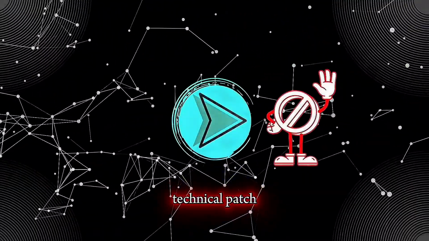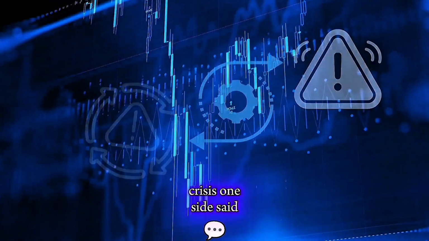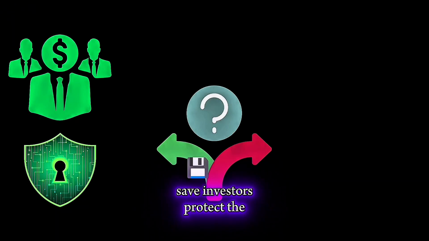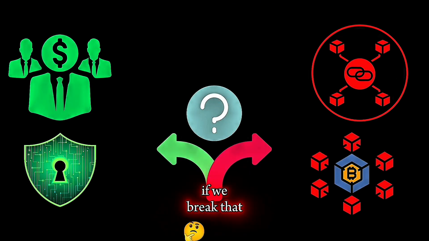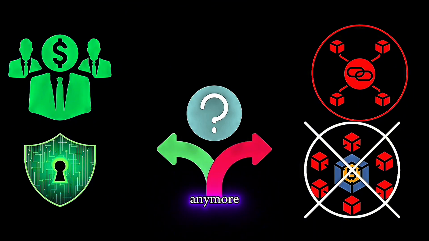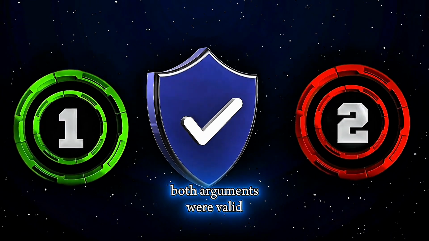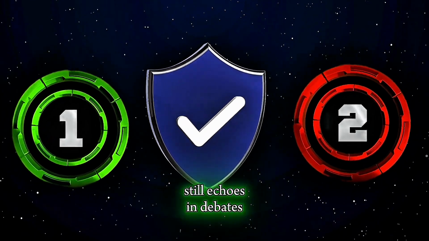This wasn't just a technical patch, it was an ethical crisis. One side said, save investors, protect the ecosystem. The other side said, immutable means immutable. If we break that once, it's not blockchain anymore. Both arguments were valid. That's why the split still echoes in debates today.